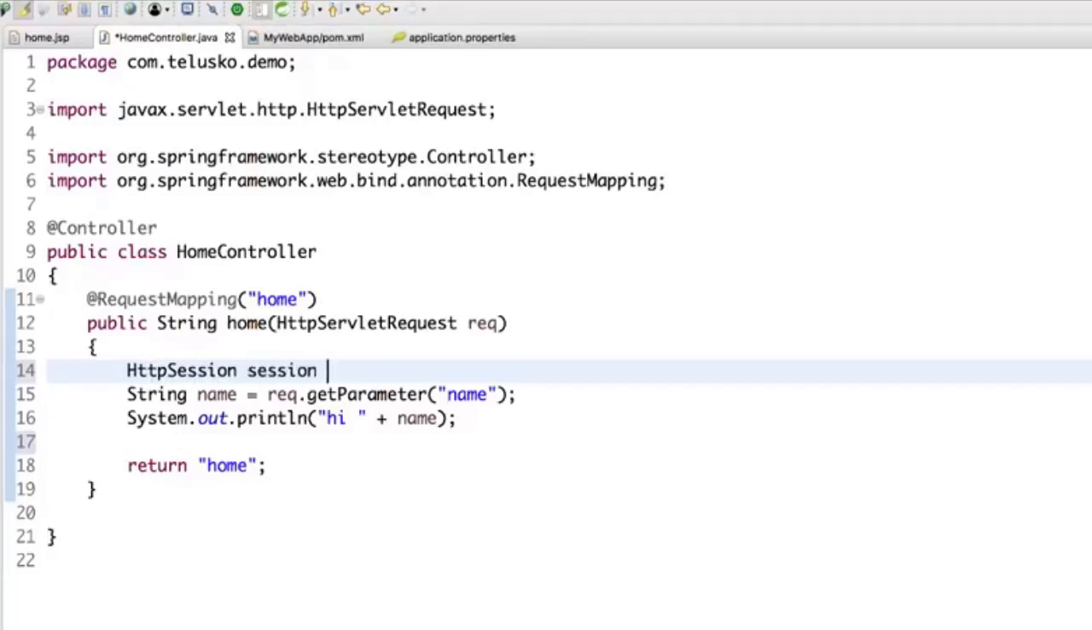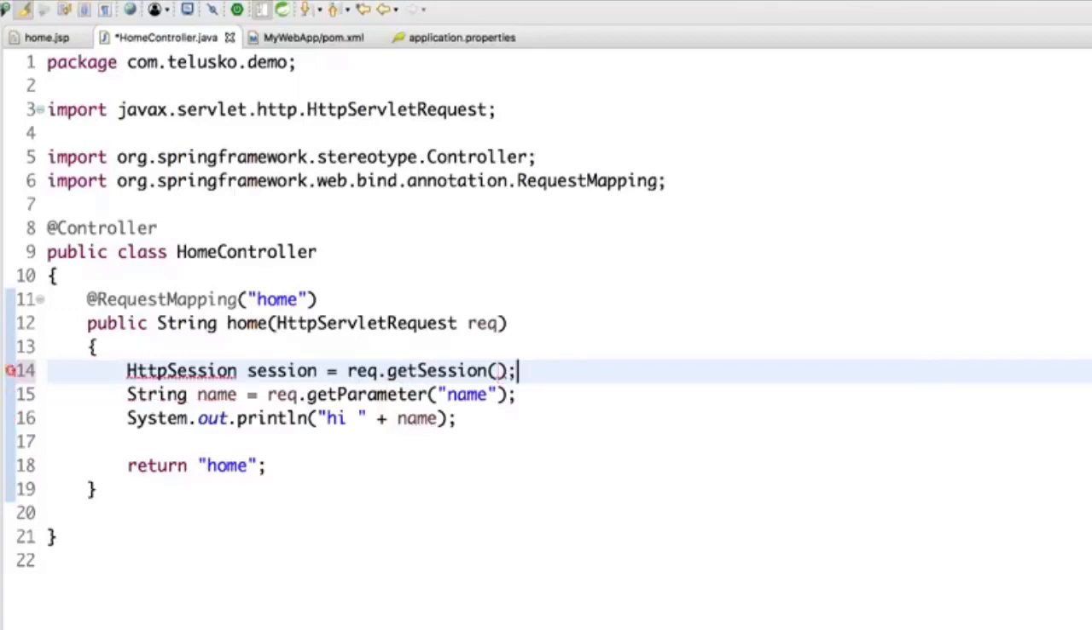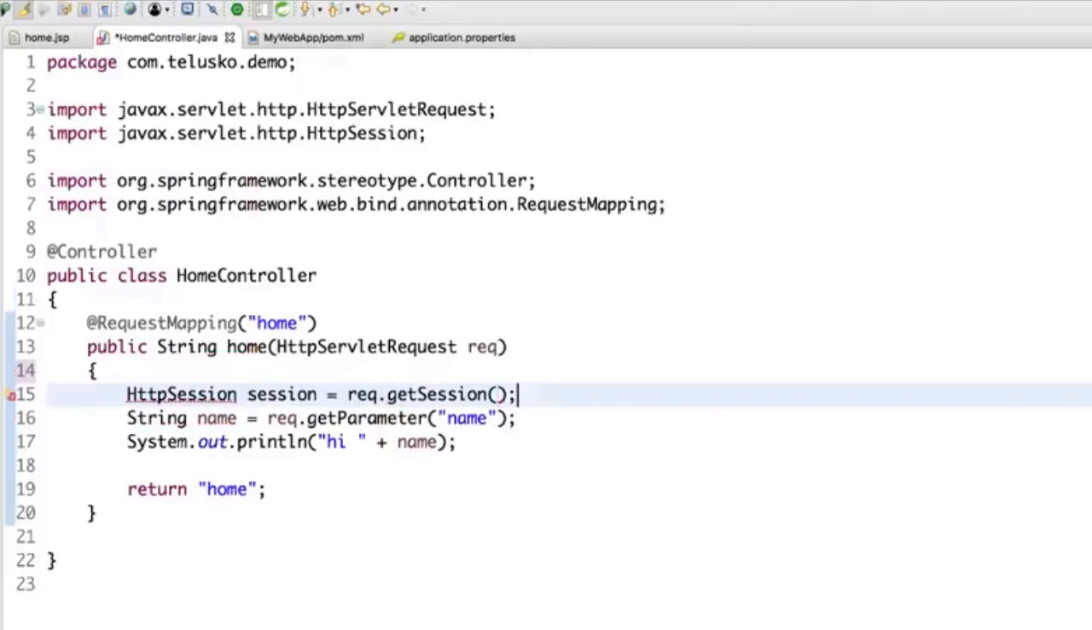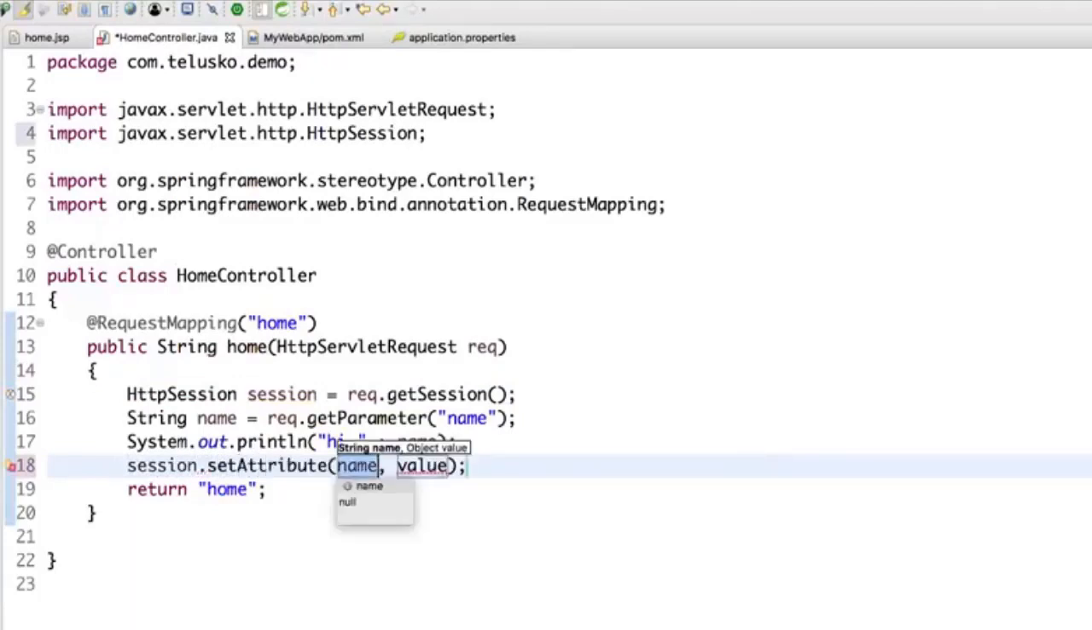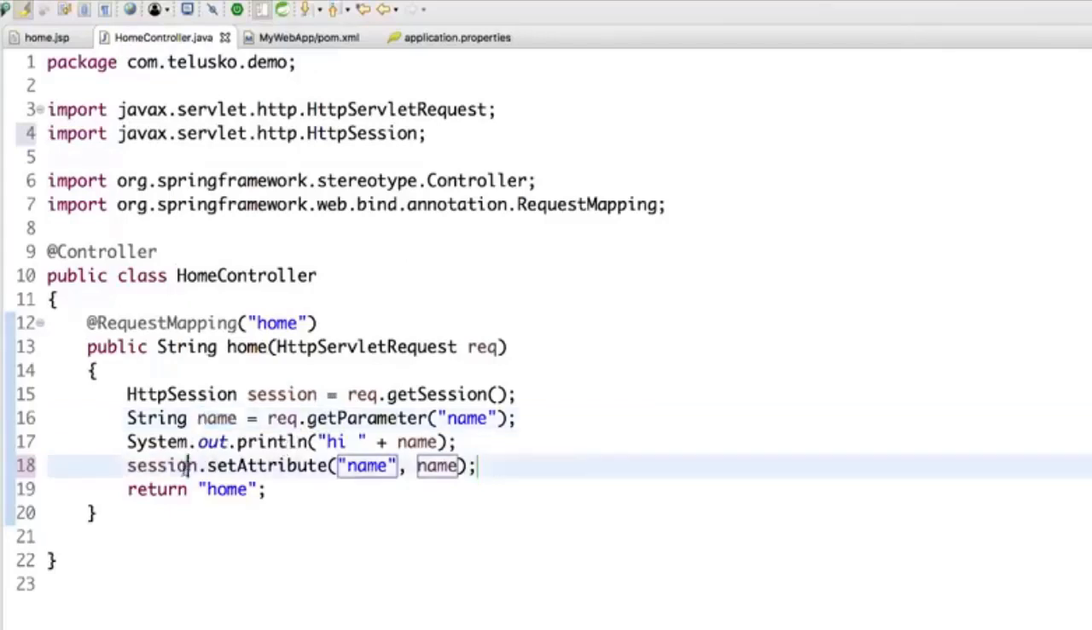I will say session equal to request.getSession. Now, once we have a hold on the session object, what we can do is add the name in the session object. I will say session.setAttribute, and I want to pass a name and the value is name itself. Now this name becomes a key, and whatever value we have inside name will become your value, which is Naveen in this case. And then we are adding the value in a session object.